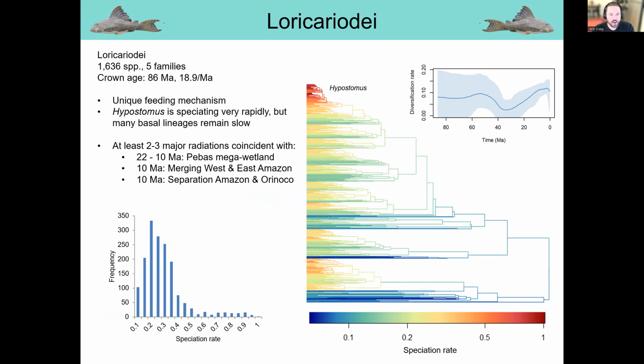The first is the Loricarioidea, which are characterized by a unique feeding adaptation. Within this clade, you see that Hypostomus is actually speciating much, much more rapidly and has higher species richness than many of the other clades within this tree. And so of those two or three major radiations within this clade, we see that they actually seem to correspond roughly to the Megawetlands system and the river capture event present in the Amazon.